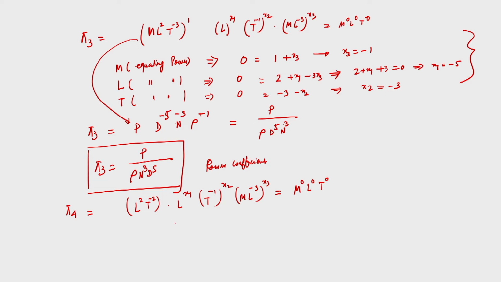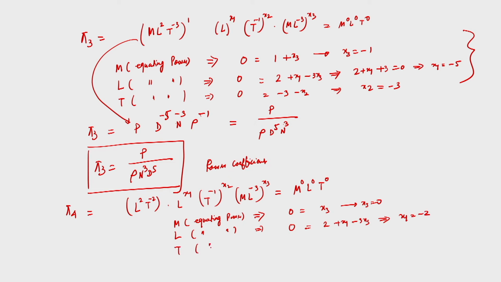So, if we consider power of m, equating power on each side of these equations, then what will we get? 0 on the right hand side, and the left hand side is equal to x3, therefore x3 is equal to 0. For L, equating power, right hand side 0, left hand side 2 plus x1 minus 3 x3, that will give x1 is equal to minus 2.